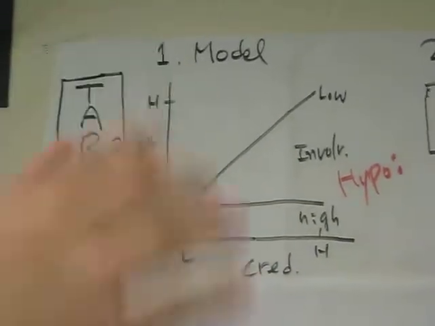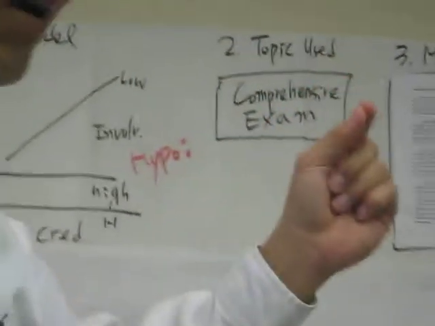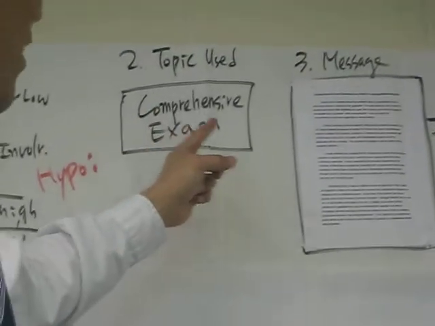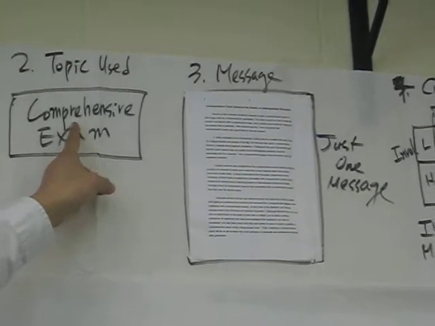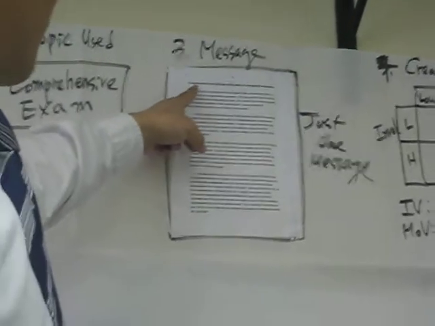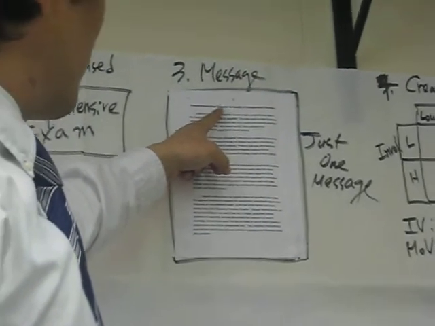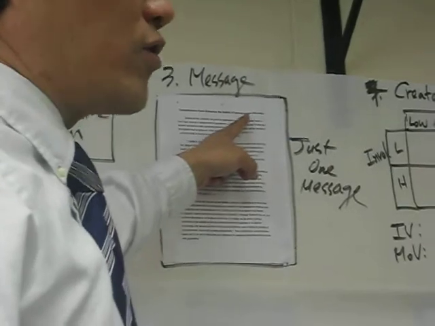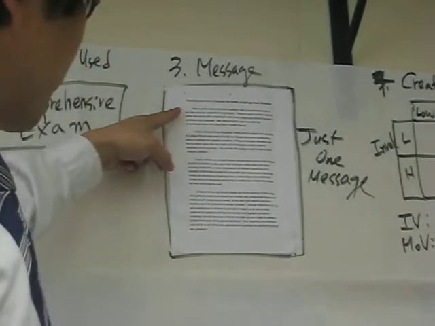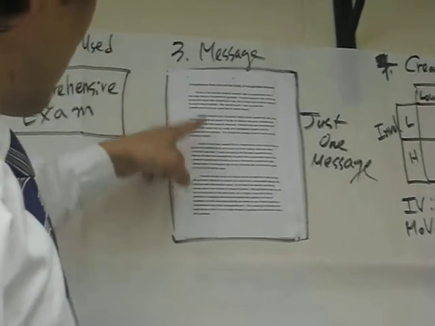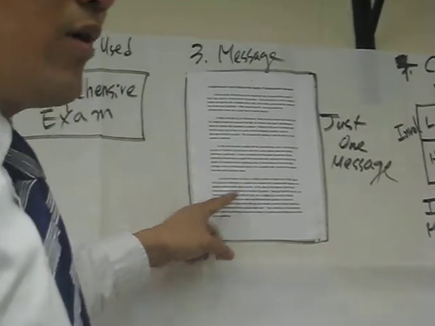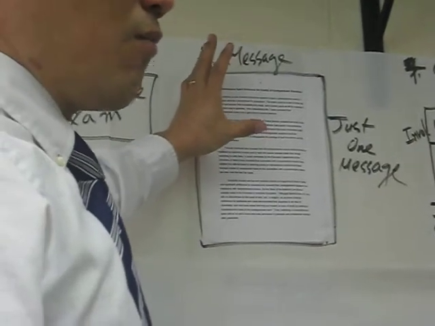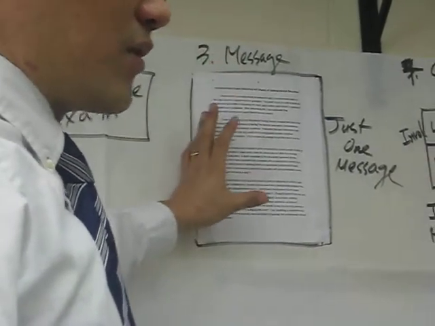So what they did, they first picked a topic they wanted to use: conference exam. Then they created a very strong message about conference exam. This is their claim: conference exam enhances the quality of undergraduate education, right? And here they presented some statistical evidence, a strong argument. So this is a pretty good persuasive message, right?